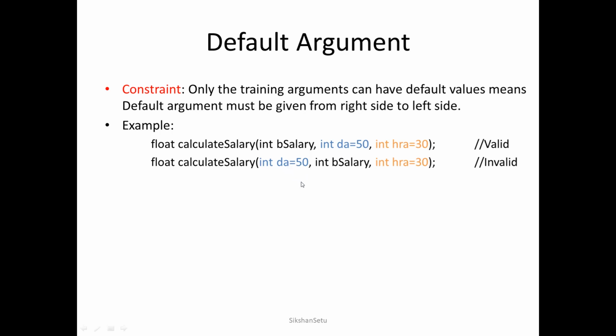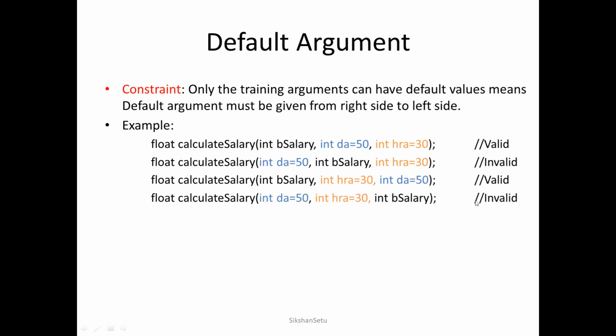So, we need to switch DA from here to here, so that the right to left rule is followed. Here also the right to left rule is being violated, because in this case you can see the rightmost argument is not default, and then the next two arguments on the left side of that are default. So, this is also invalid. We need to take care that trailing arguments can be considered for default values. If you want to give only one default argument, then it must be the rightmost argument, and if more than that, then the right to left rule is to be followed.